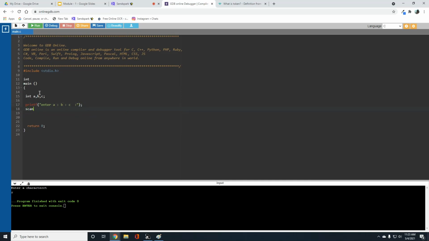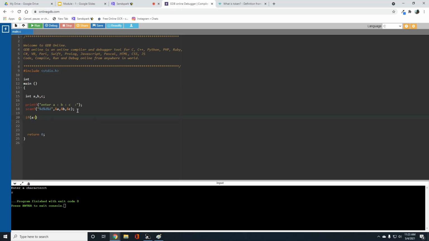So within the single printf and scanf statement, I need to write three times %d, that is a format specifier, &a, &b, &c. The first value I'm going to assign to a, the second to b, the third to c. Now I have a, b, c values. Let me write the logic.